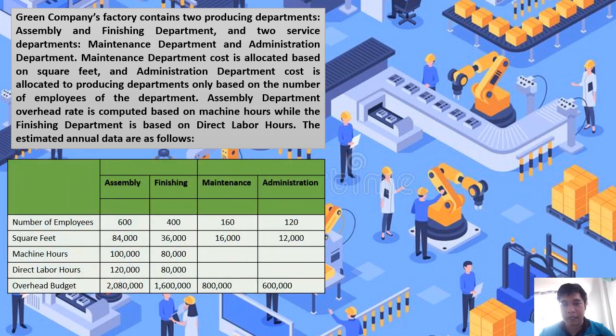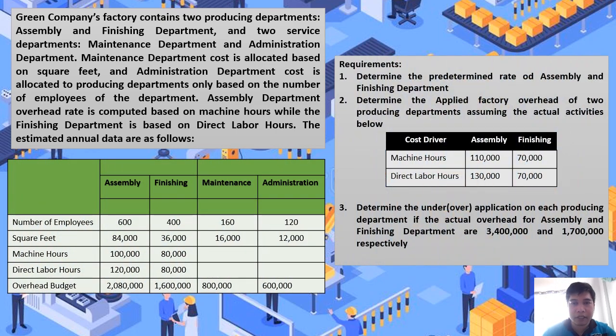So ayan po yung binigay na data. So ito po yung ating requirements, diba? Sabi dyan, determine the predetermined rate on the assembly department and finishing department. Number 2, determine the applied factory overhead of two producing departments assuming the actual activities below. And number 3, determine the under-applied or over-applied on each producing department and the company as a whole. So in this case, ang goal natin is to really compute the over and under application of the factory overhead ng ating manufacturing firm. Pero dahil nga kino-course through natin yan by department, dinivide po natin yung department by 2. We have production department and the service department.